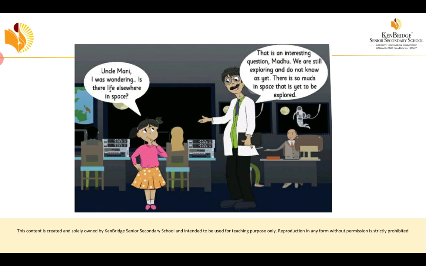"That is an interesting question, Madhu. We are still exploring and do not know as yet. There is so much in space that is yet to be explored." So Uncle Mani is replying that we are still searching whether we can live on any other planets.